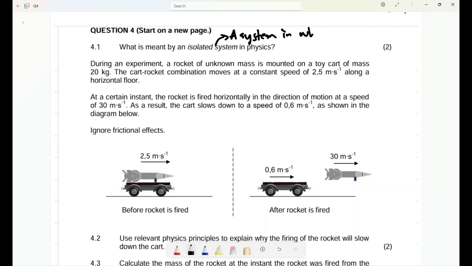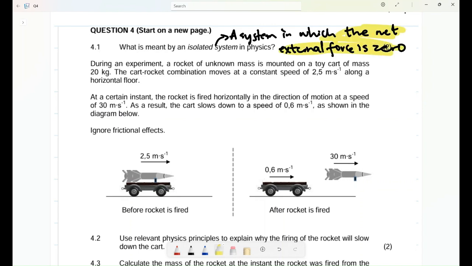The net, or the resultant, external force is zero. This is very important. Net external force is zero.